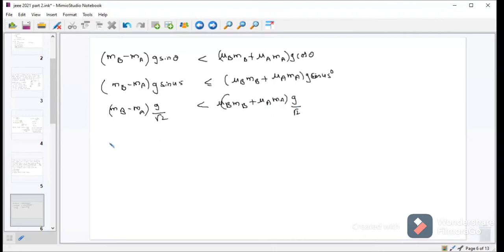Now, first one, we know acceleration of B is equal to acceleration of A, which is equivalent to 0 because they are connected with the same string. Now, second question, for equilibrium of B,